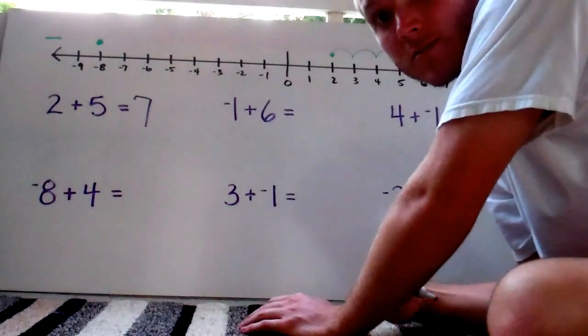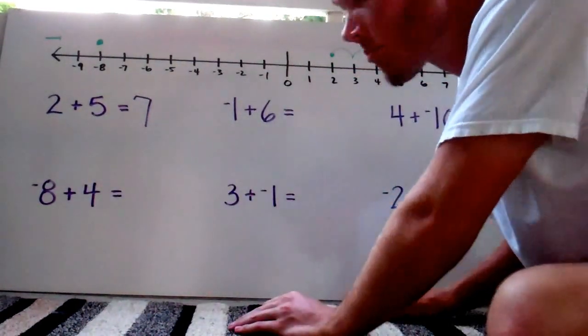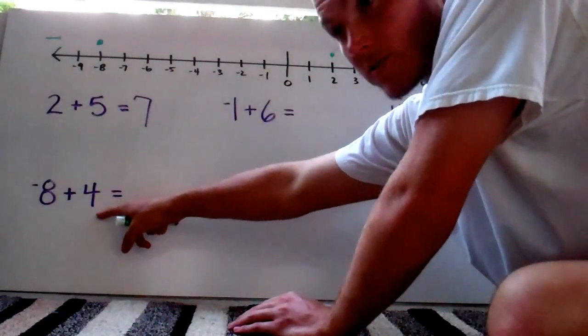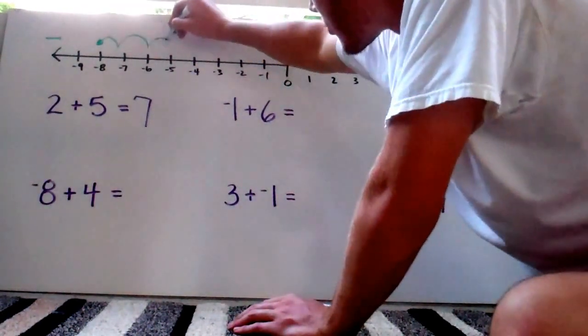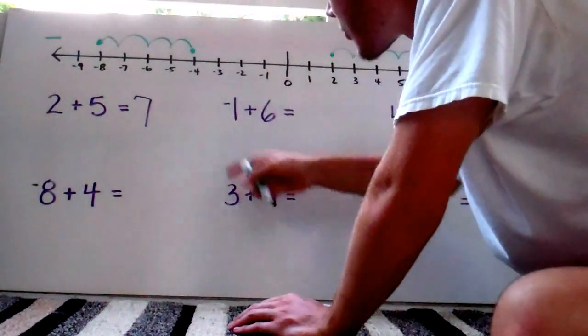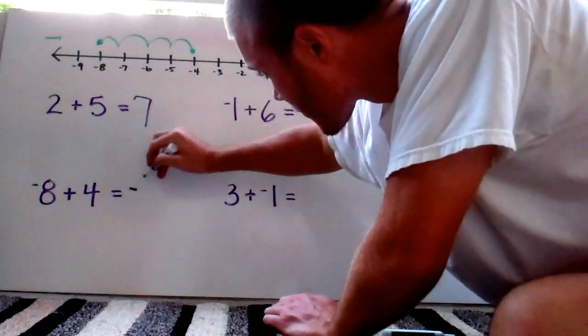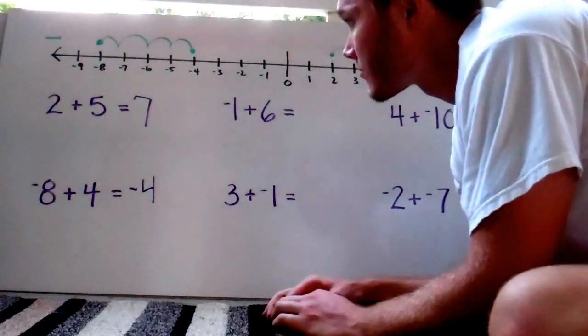There are no negative signs, so I don't have to change direction. I'm facing this way, and I move over 4 units. 1, 2, 3, 4, until we get to negative 4, and that is our answer.